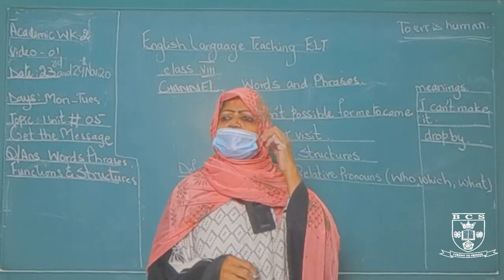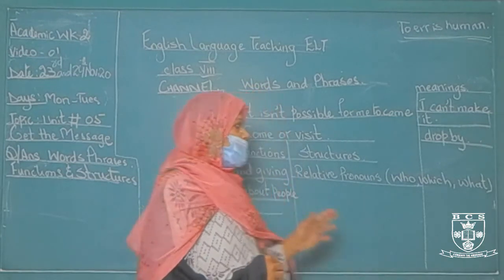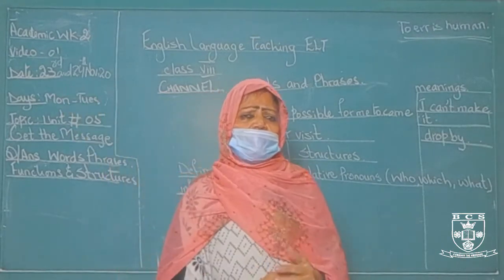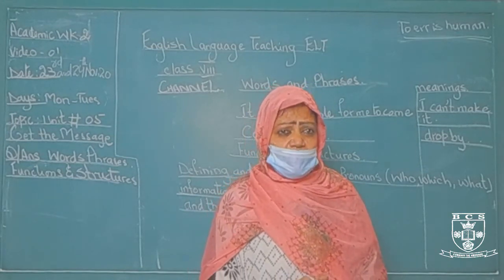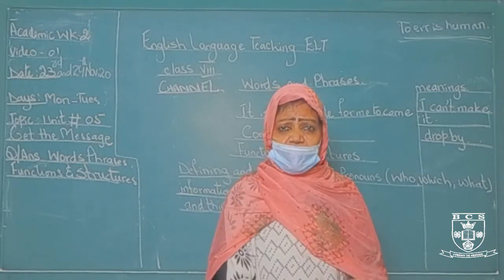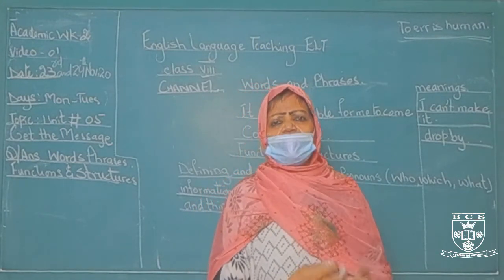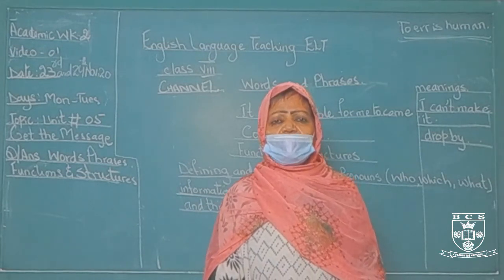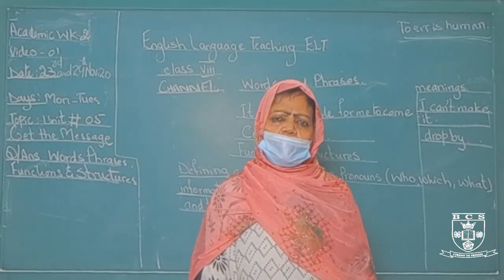Relative pronouns link, give the relation to another, like, who is she? She is my teacher. So in this we are giving the answer according to the relative pronoun. What does she teach you? She teaches me English. So these relative pronouns always ask the questions what, who, which.